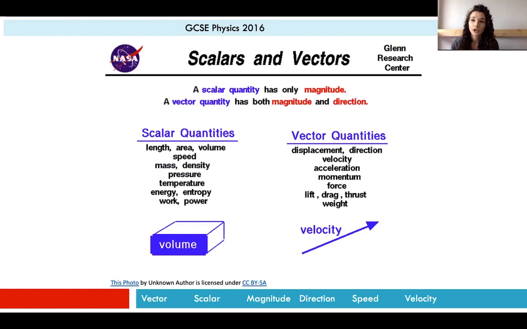What I would like you to do is draw a quick table, try and draw it neatly if you can, with scalar quantities in one column and vector quantities in another. And then I would like you to pick 3 or 4 of each of these quantities from the scalar list and the vector list and put them into your table, please. Okay, so you are drawing up a table with scalar quantities in one column, vector in another, and choosing 3 or 4 of these quantities to put in your table. Okay, so if you pause the video now and have a go at that for me, please.